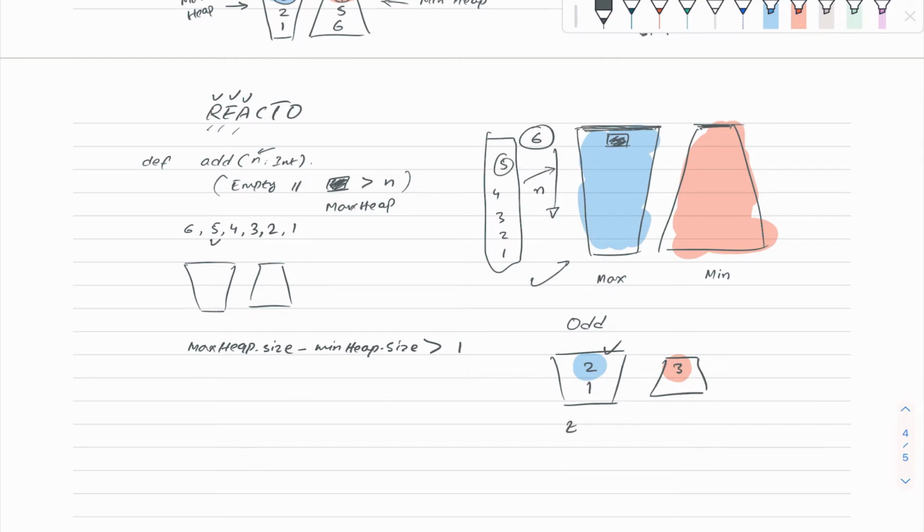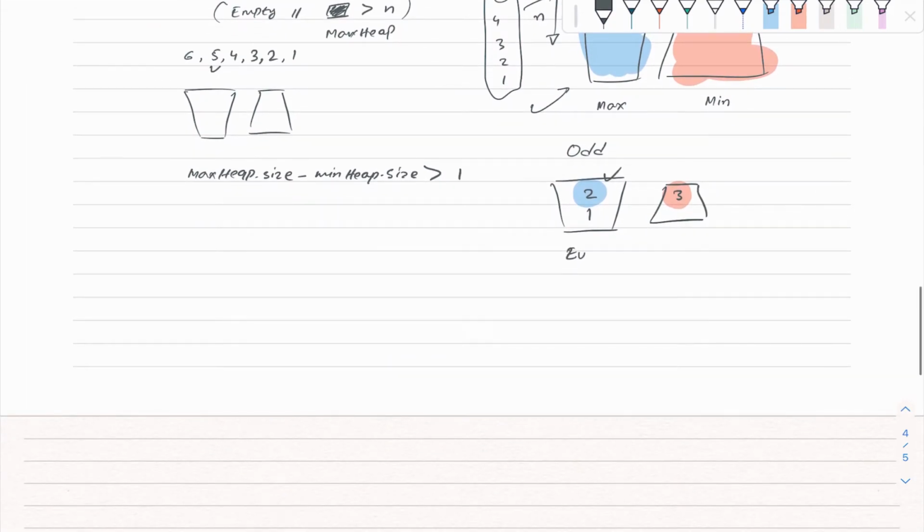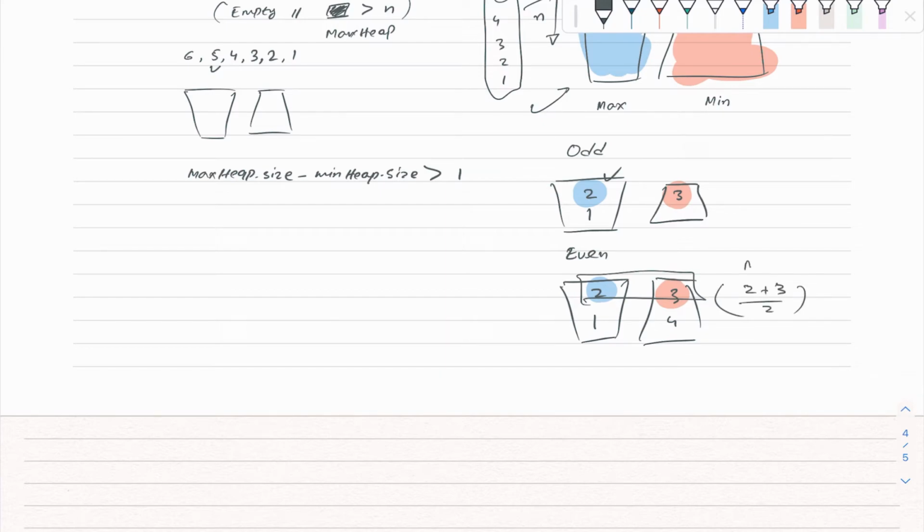In case of an even number, for the max heap we were expecting 2 and 1, and for the min heap we were expecting 3 and 4. So these numbers 2 and 3 here, we add them together and divide by 2, so 2 plus 3 divided by 2. That will be the median. Now that makes clear sense. So we have to normalize that.